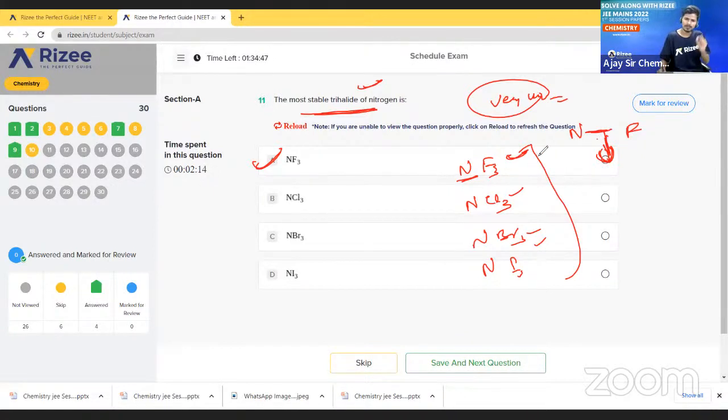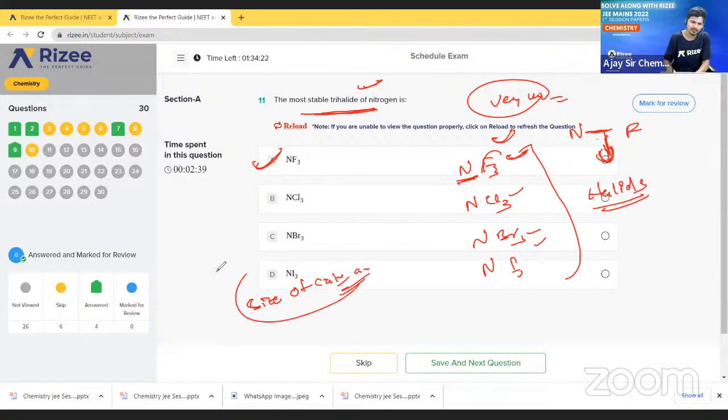But among all these halides, which one has the least size? Obviously fluorine. Generally stability depends upon the size of the cation and anion.